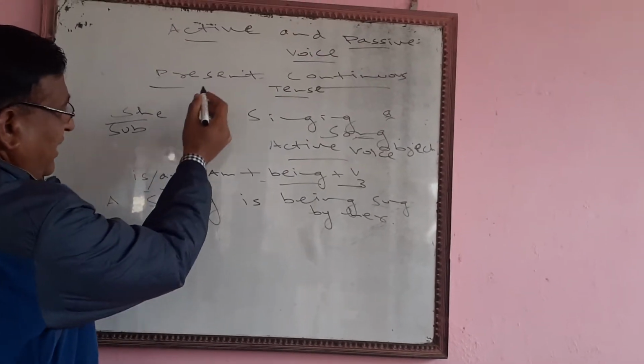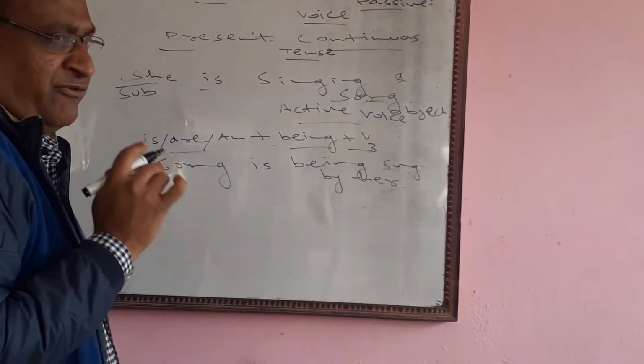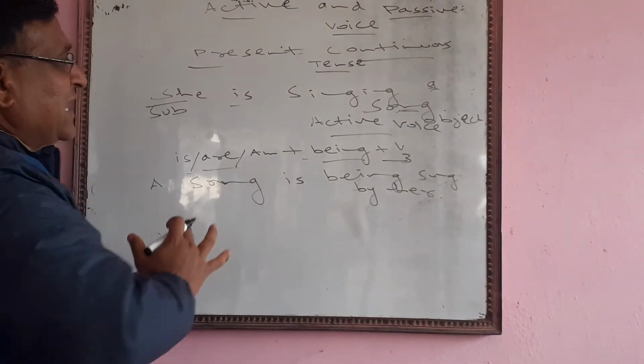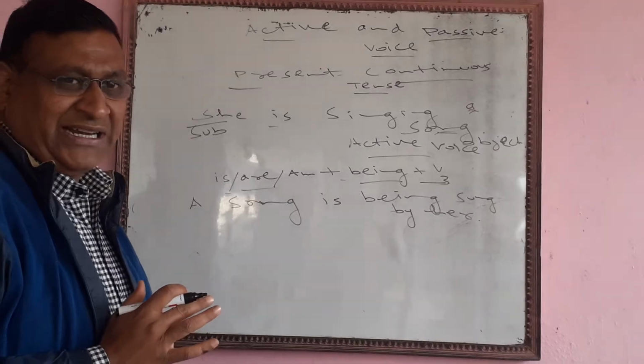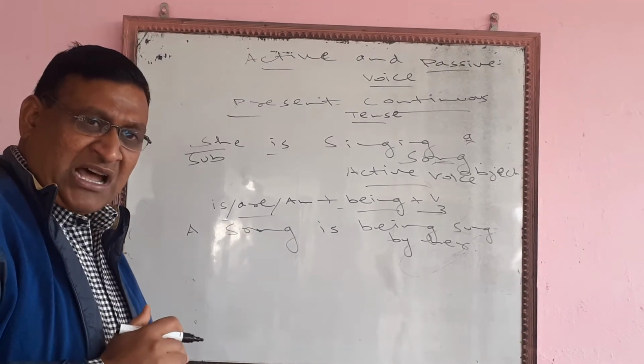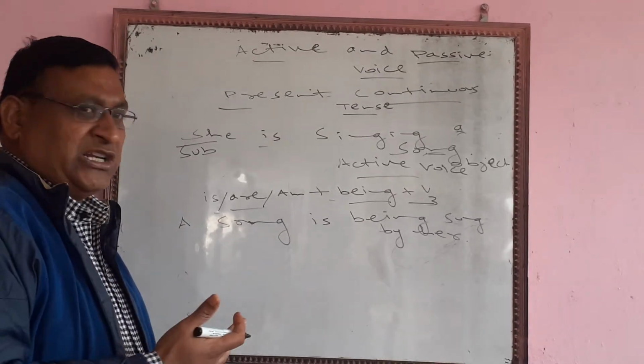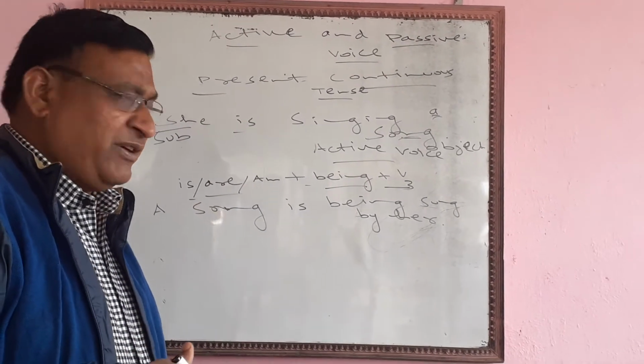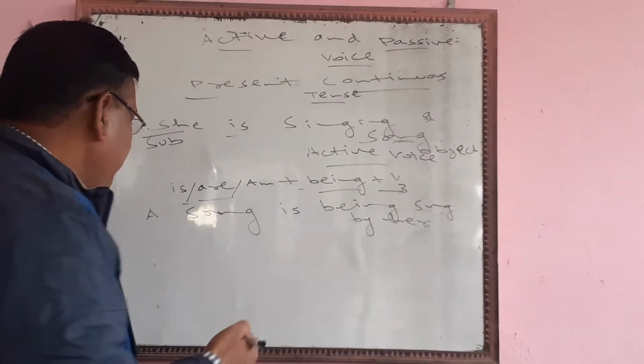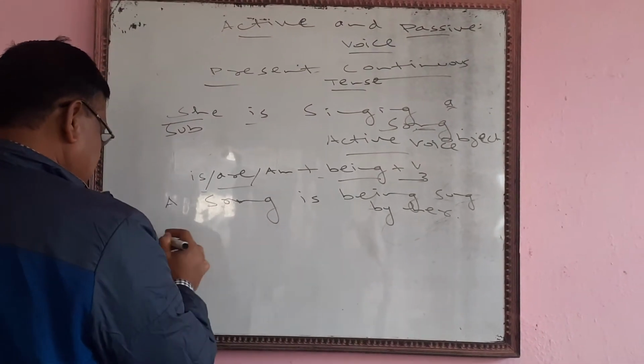When we see there is present continuous tense, and we are asked to convert active to passive voice, then we will see the nature of the sentence. For example, one more example we can see.